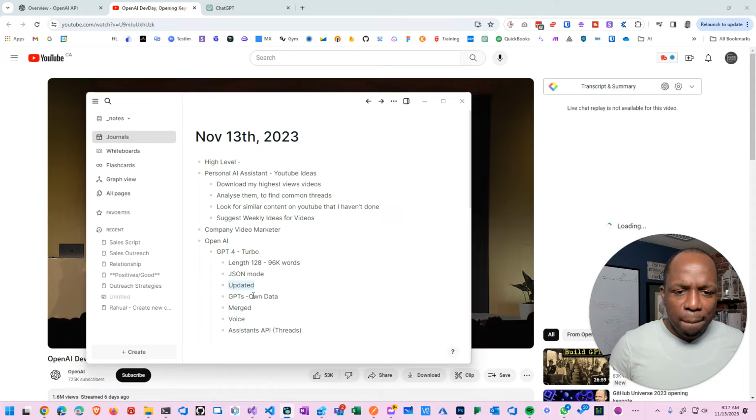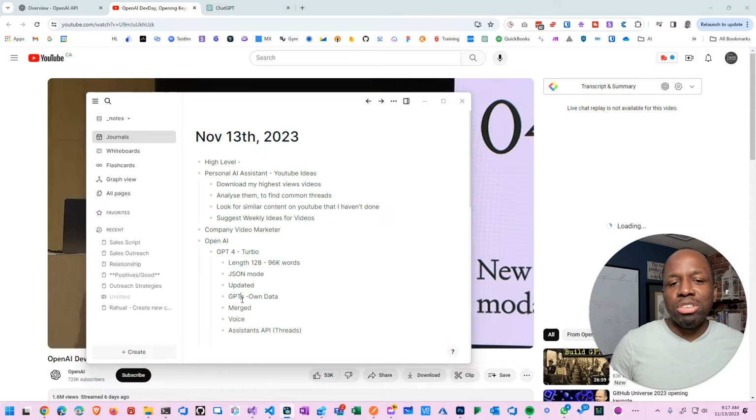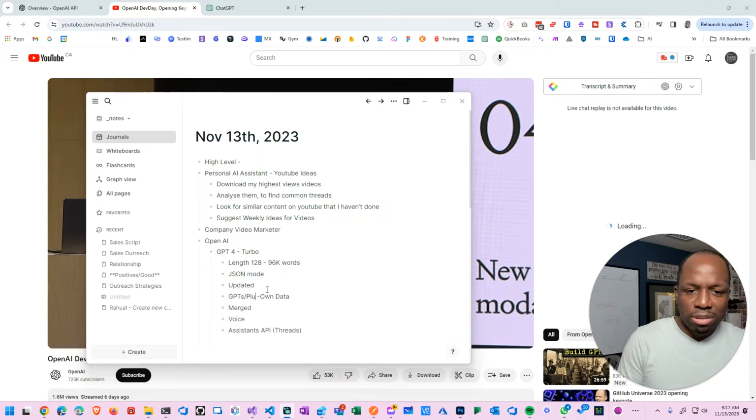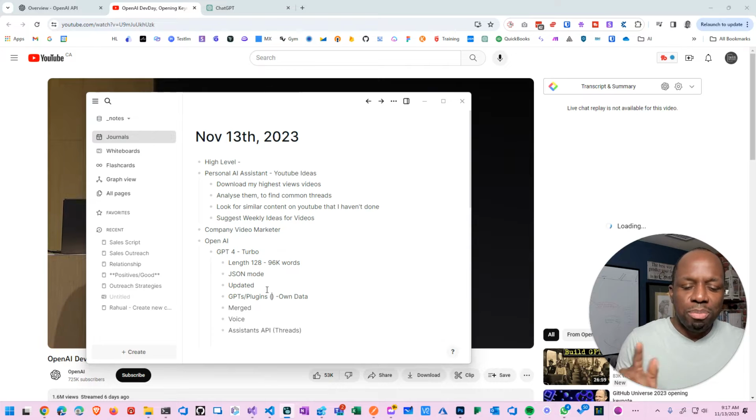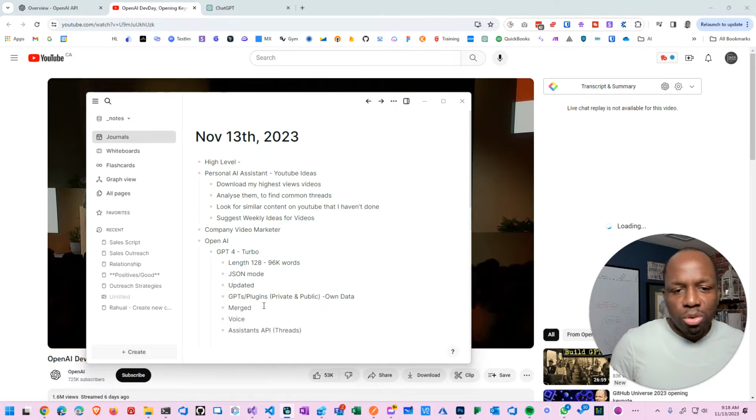And then there are the GPTs, which is what they're calling it now. This is really a slash plugins, right? But now they're calling it GPTs, and you could do a personal plugin or private, and you could do public GPTs. So that's what it is.